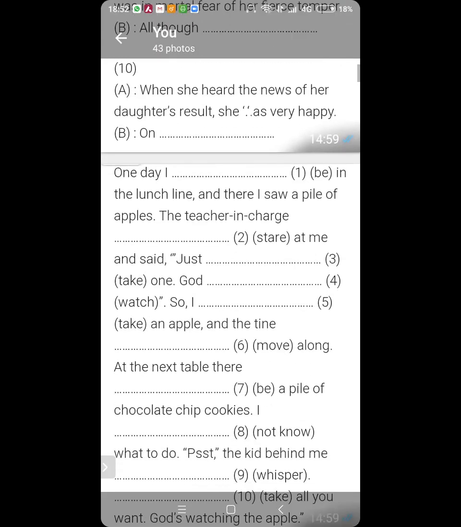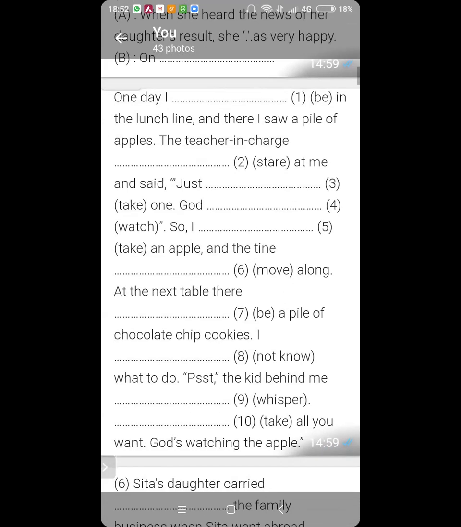Now, Ansh and Kartike, read this whole thing together first and then attempt. When you are asked a question in which you have to use the verb in a particular form, you have to read the whole passage once or twice and then only start attempting the answer.